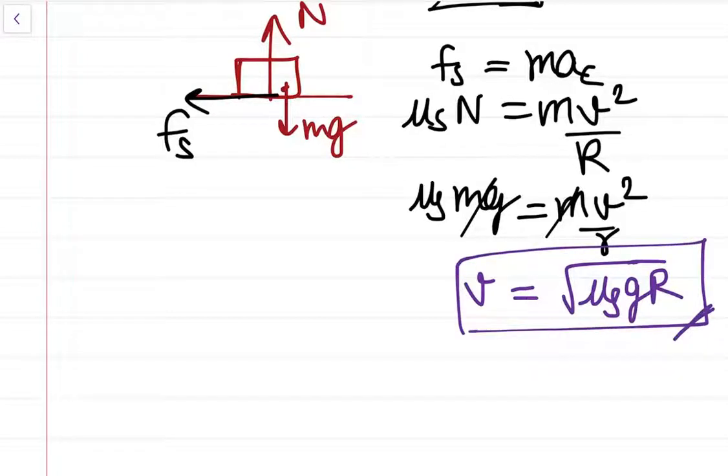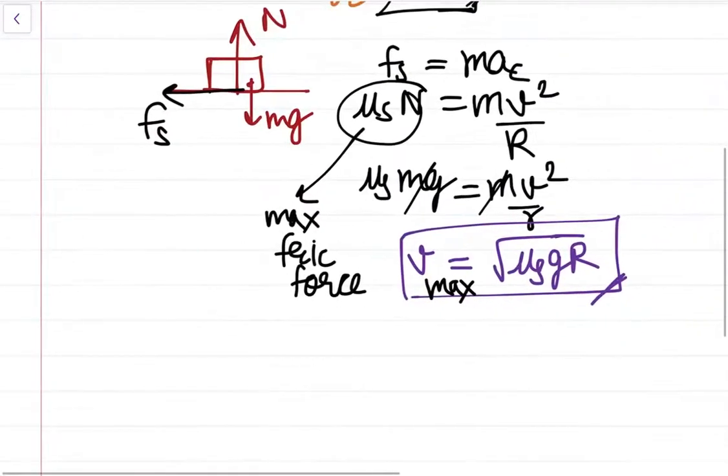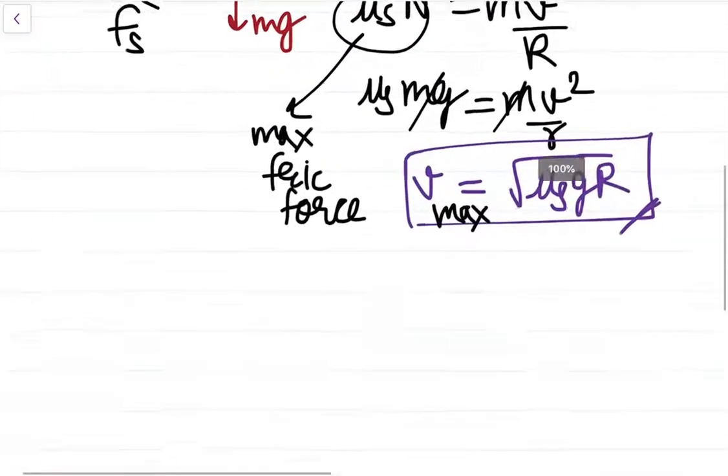If the car has to successfully take a turn on a road of coefficient of static friction mu s and radius of curvature R, this should be the maximum speed at which the car may be able to take the turn. If it has a speed less than this, then it will obviously take the turn because it is going slower, but this is the maximum speed at which it can take the turn, because this is the maximum frictional force. It can be less than this, but this is the maximum. So this speed is the maximum speed if the road is horizontal. The questions asked are pretty simple. You have to just remember this formula. These are direct questions that are asked.